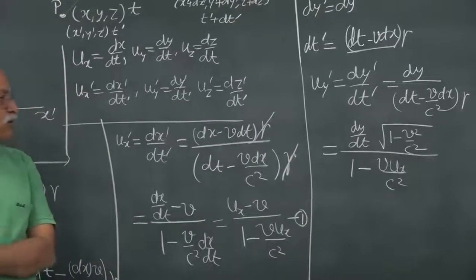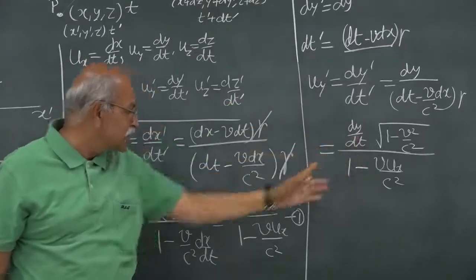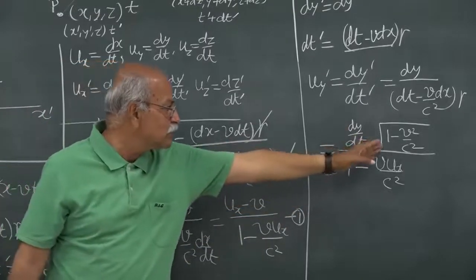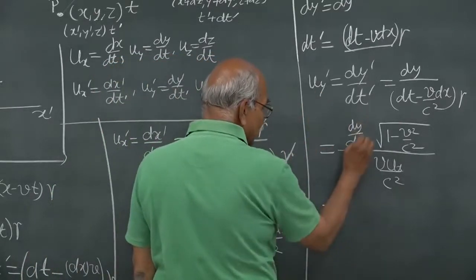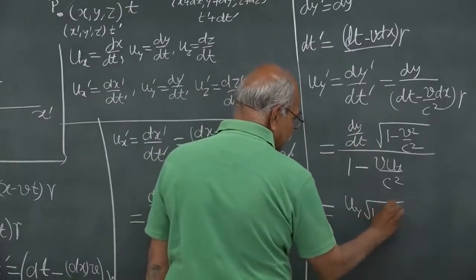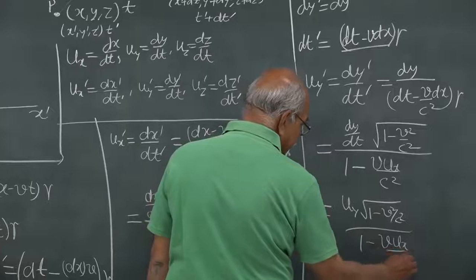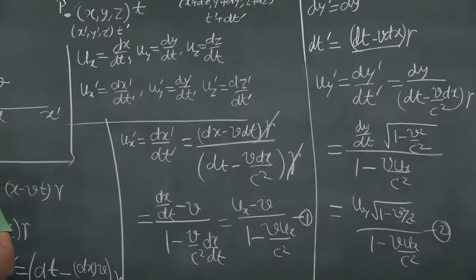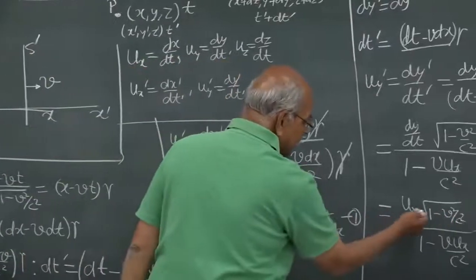So the expression for the y component of velocity in s prime looks more complicated than the x component. The denominator is the same, but here it is dy by dt into square root of 1 minus v square by c square. So you have uy prime is equal to uy, since dy by dt is uy, into square root of 1 minus v square by c square, divided by 1 minus v ux by c square. And of course, I do not have to do anything for uz prime, you know what it will be. Uz prime will be a similar expression.